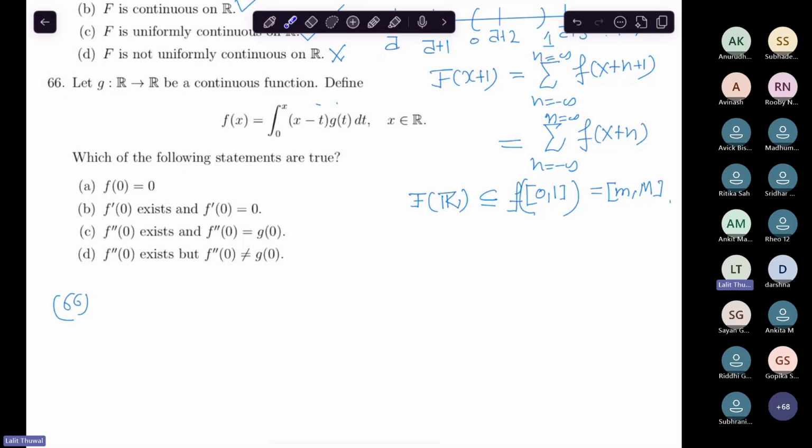Let me give you a hint that you could use. Which theorem? Leibniz rule of differentiation under the sign of integration. You could use that. This is a hint for you.